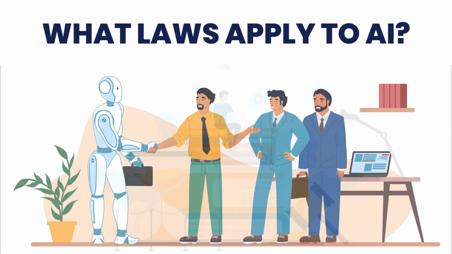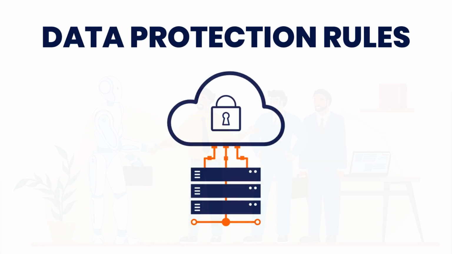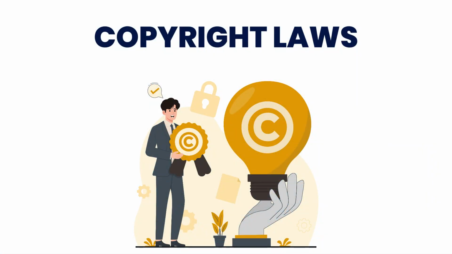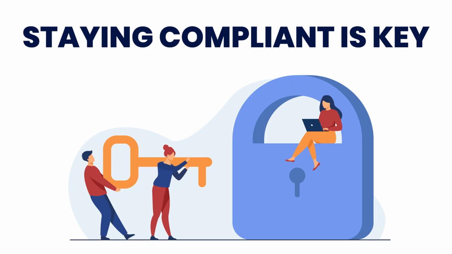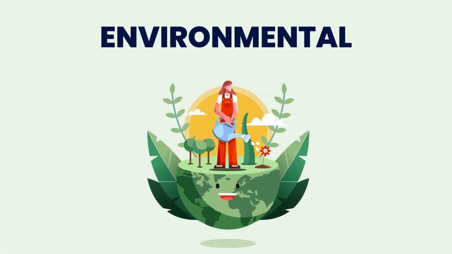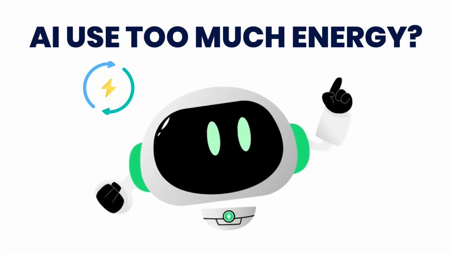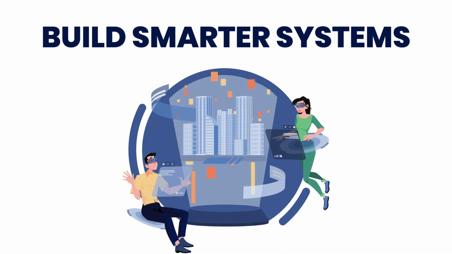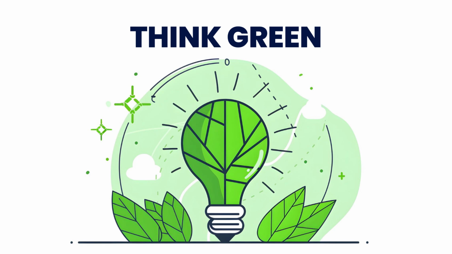Legal. What laws apply to AI? Think of data protection rules, the EU AI Act, or copyright laws. Staying compliant is key. Environmental. Does AI use too much energy? What's its carbon footprint? As we build smarter systems, we need to think green too.